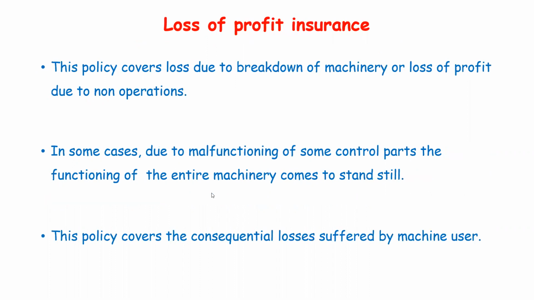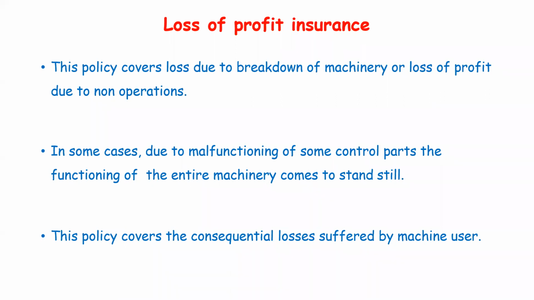Next is loss of profit insurance. Insurance is nothing but benefiting the third party. Loss of profit insurance covers breakdown of machinery or loss of profit due to non-operation. In some cases, due to malfunctioning of some control parts, the functioning of the entire machinery comes to a standstill.